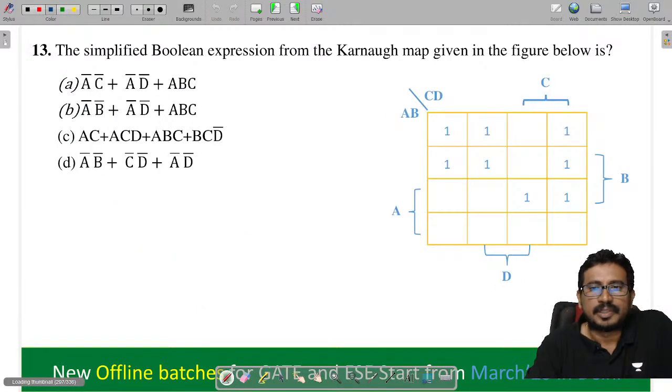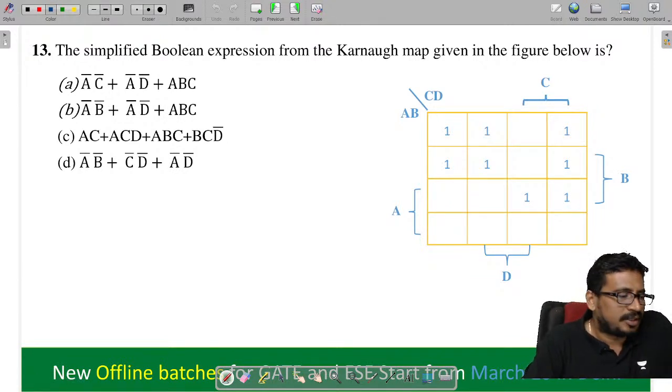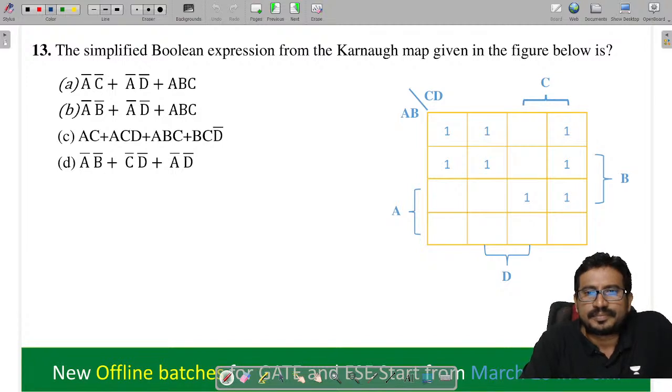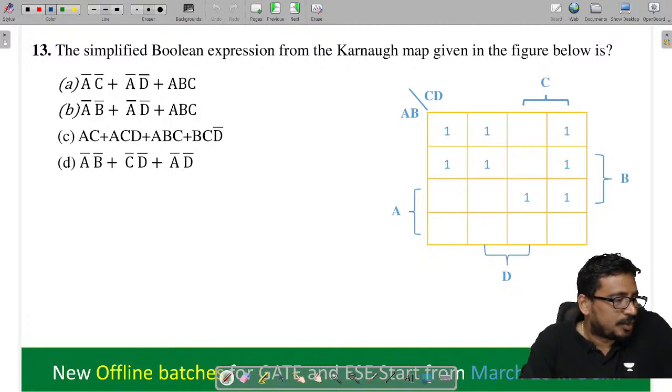Right. Next, the simplified form. Now tell me, in this case what will come? Do it.